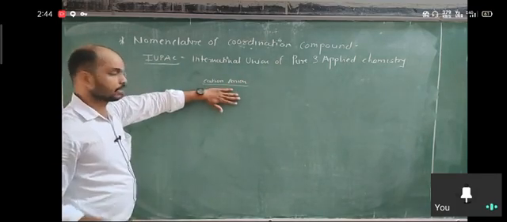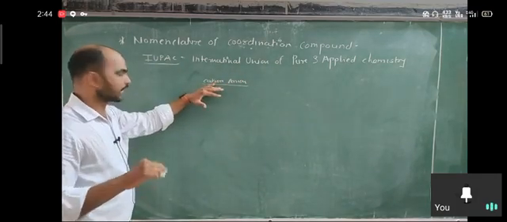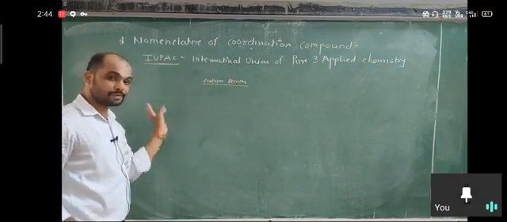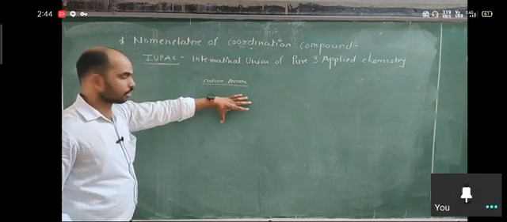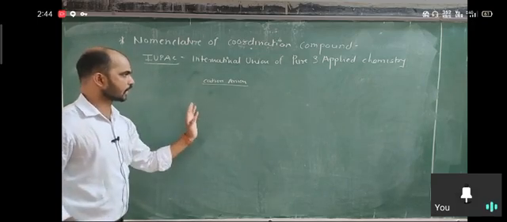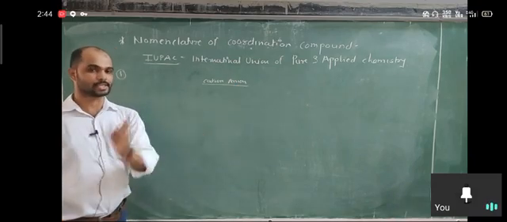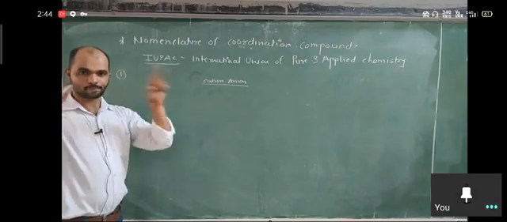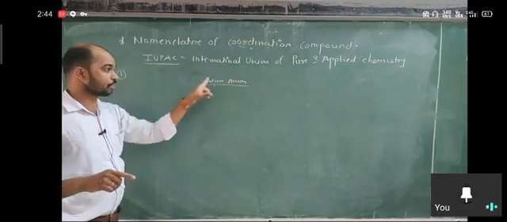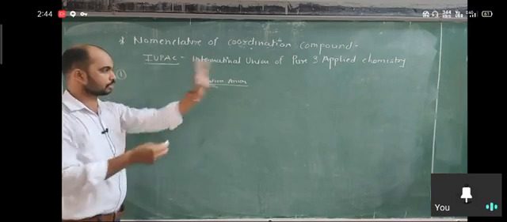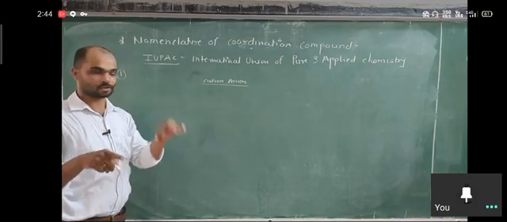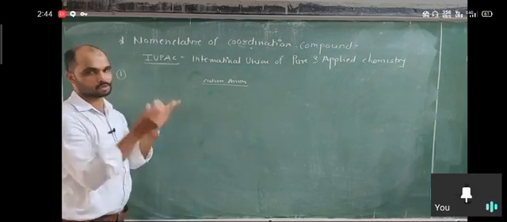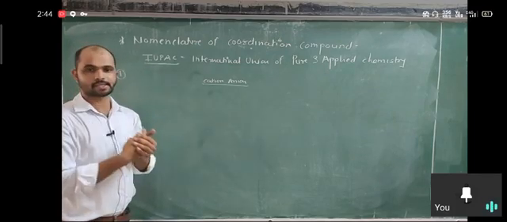So here, if the complex is cationic, we write the complex first. If the complex is anionic, we write the name of the cation first, then we start the complex. So whether the nomenclature starts from the complex or not depends on its nature. If the complex is cationic, we directly start the name from the cationic complex part. If the complex is anionic, we first write the cation part, then we write the name of the complex. And if neutral, we directly start from the complex because the complex is neutral, so there is no cation and no anion.